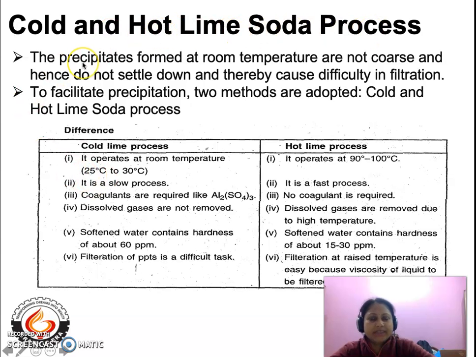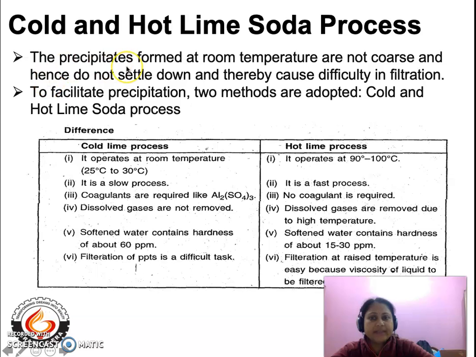Now, we know that by addition of lime or soda, we form insoluble precipitates. That means the hardness causing salts, that is calcium and magnesium salts, are precipitated out by the addition of either lime or soda or both, as we have seen in the previous reactions.